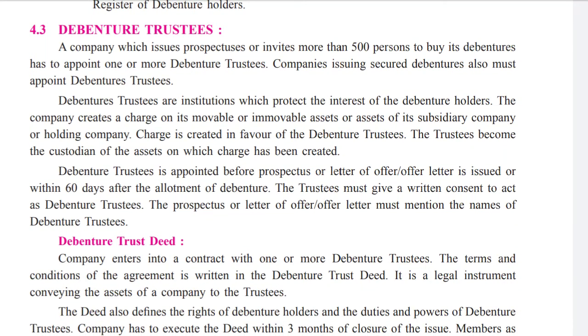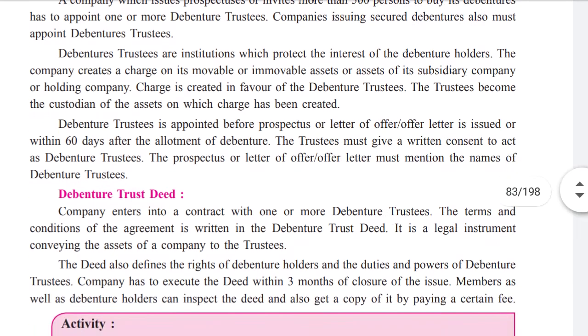Debenture trustees. This also I have explained in my last lecture very properly and nicely. Let's have a look again. A company which issues a prospectus or invites more than 500 people to buy its debentures has to appoint one or more debenture trustees. Companies issuing secured debentures also must appoint debenture trustees. Now, who should appoint debenture trustees? A company which is inviting 500 people to buy debentures, or issuing secured debentures, must appoint a debenture trustee. Two conditions are laid down.